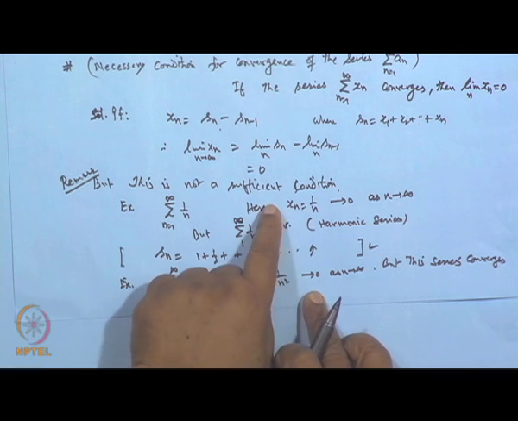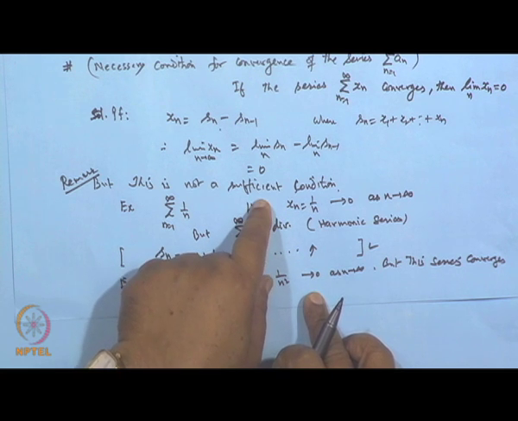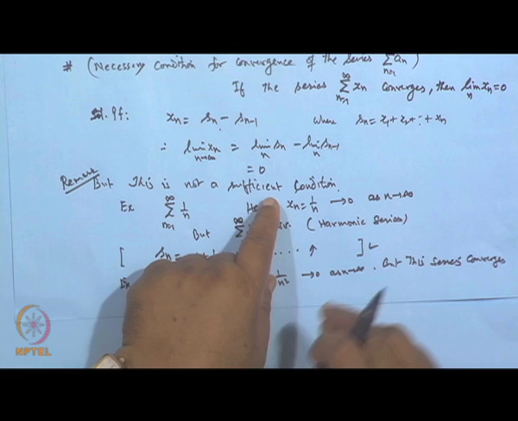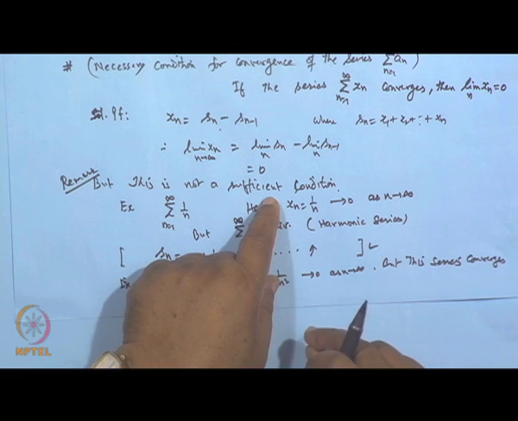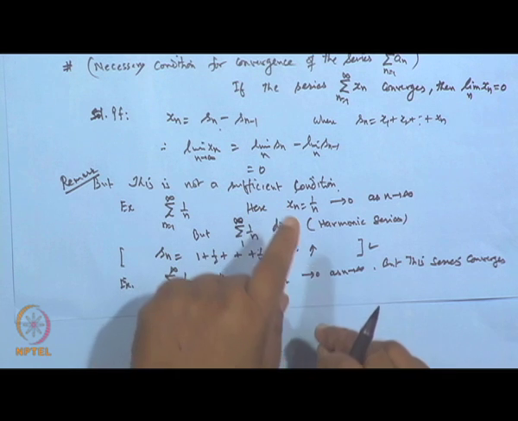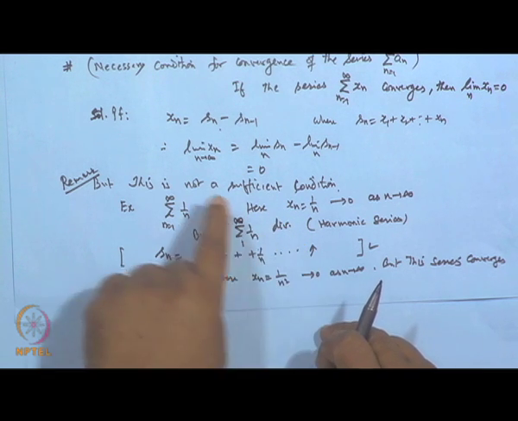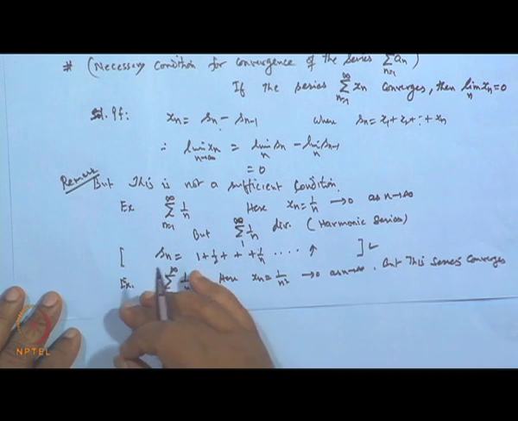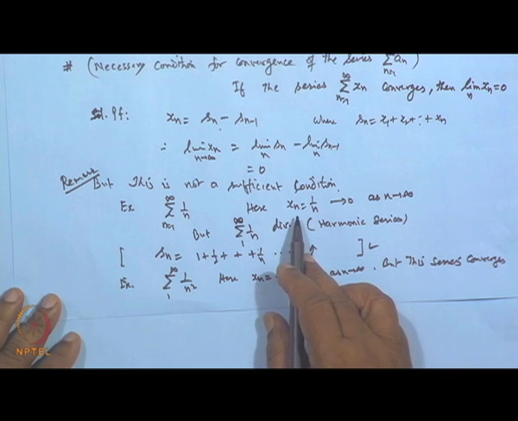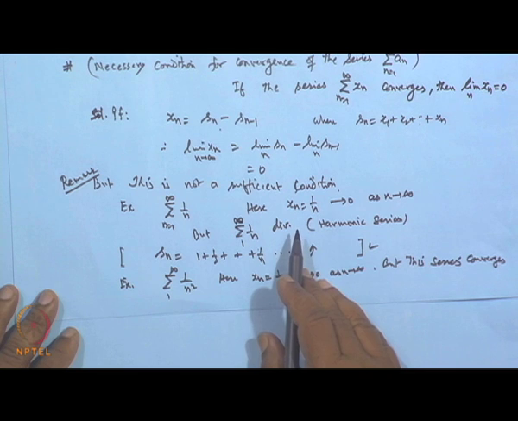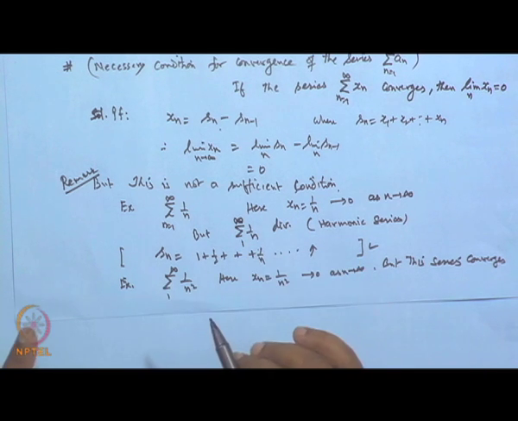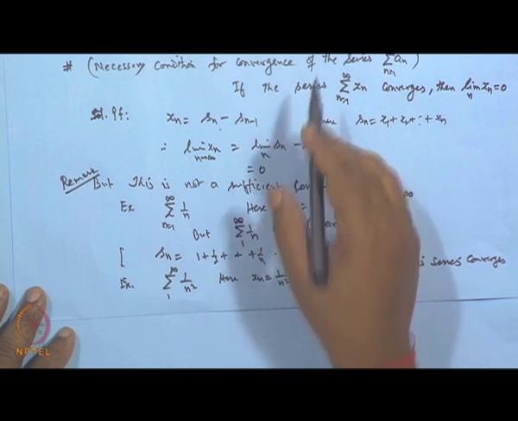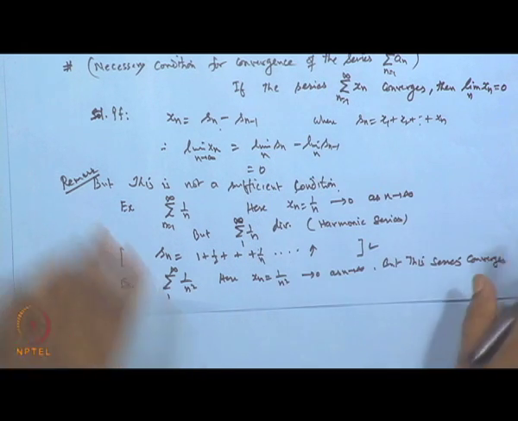So, taking the sequence x n, the nth term, and checking whether it is tending to 0 or not will not give a conclusion either. Just tending to 0 will not imply the series is convergent, because it may be divergent also. However, if we take any series sigma x n whose nth term does not go to 0, then the series has to be diverging, because if it is convergent, then correspondingly the nth term must go to 0.